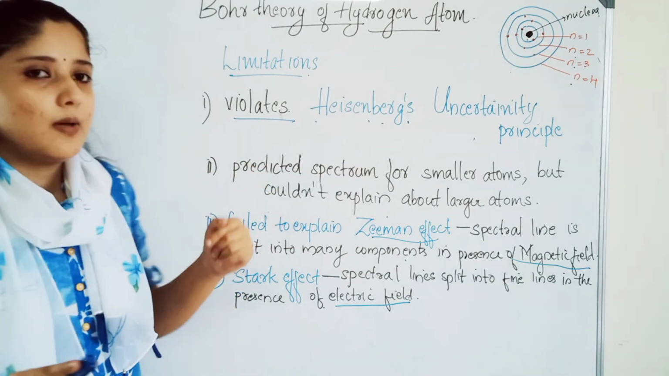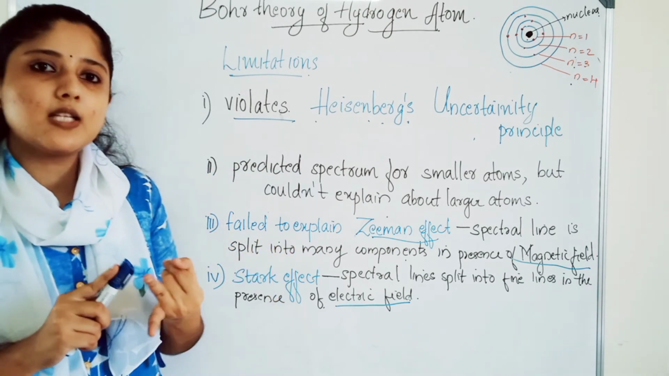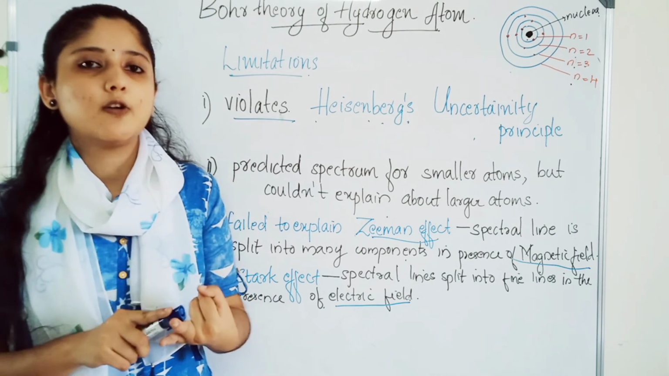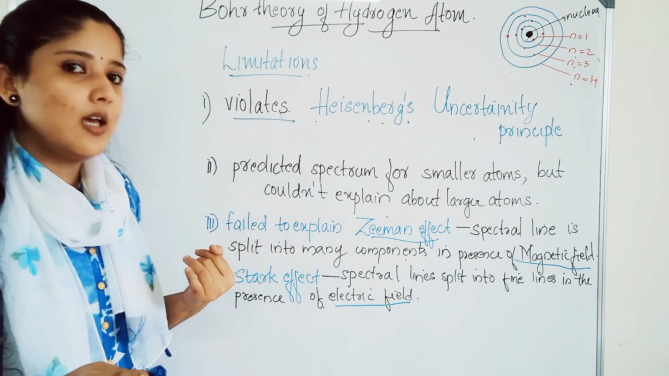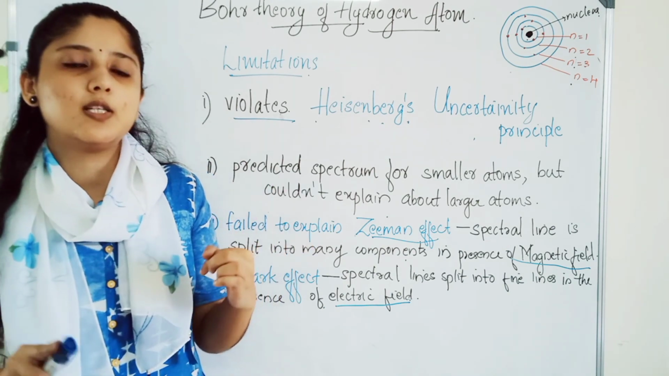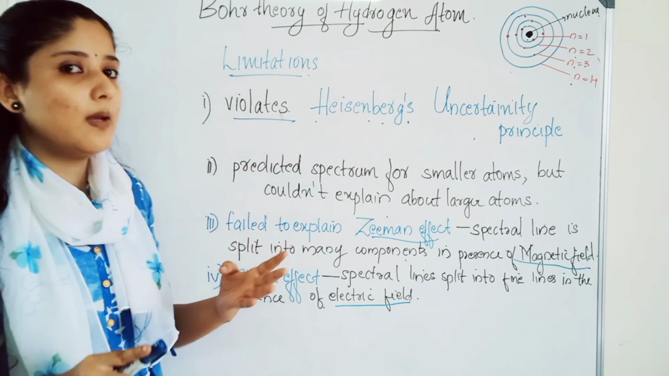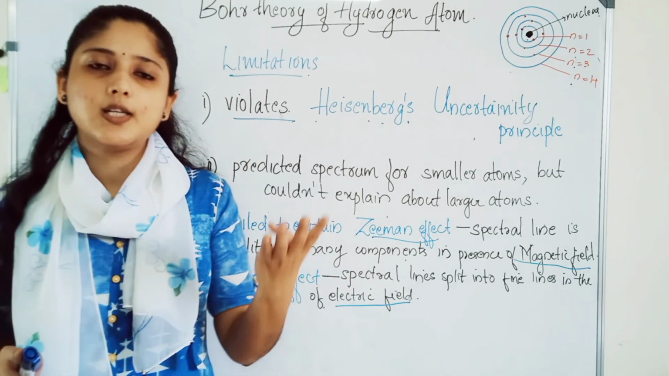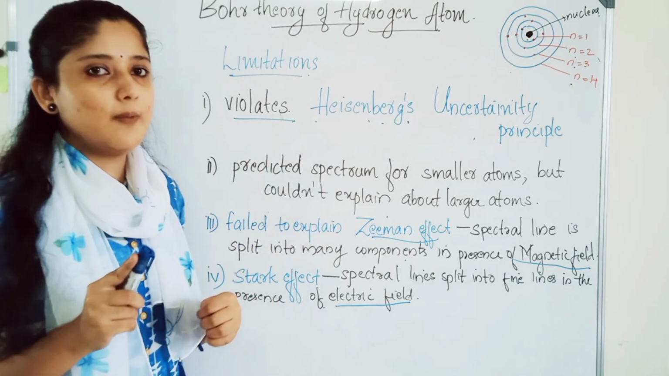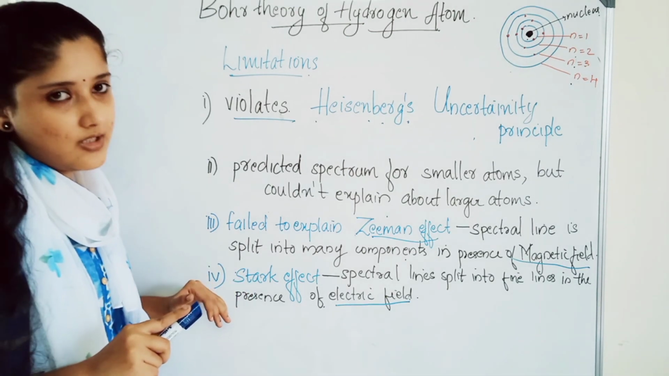Okay. This Bohr model violates Heisenberg's uncertainty principle, and it couldn't explain the spectra of larger atoms, only the spectra for hydrogen-like species. And the third limitation is, it couldn't explain Zeeman effect, that is splitting of lines in the presence of magnetic field, and also failed to explain Stark effect, that is splitting of lines into finer lines in the presence of electric field. These are the main 4 limitations of Bohr theory of hydrogen atom.